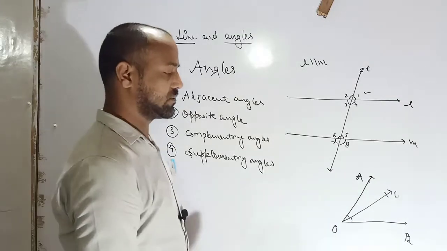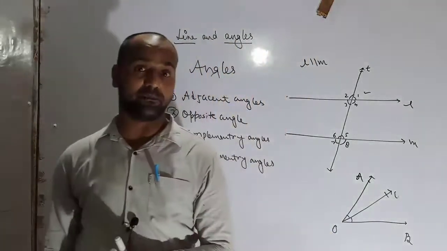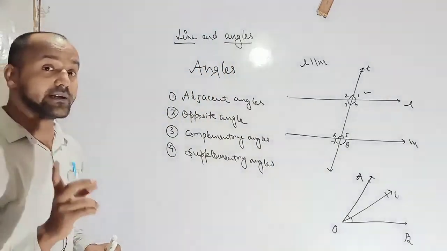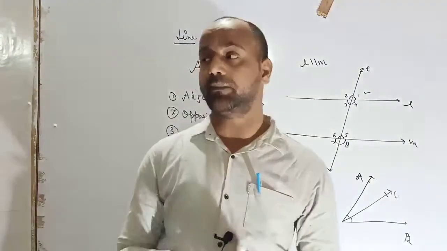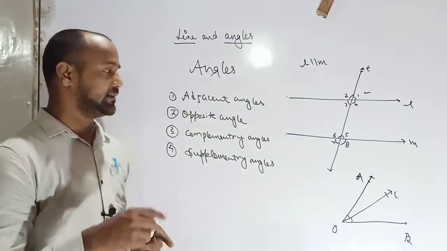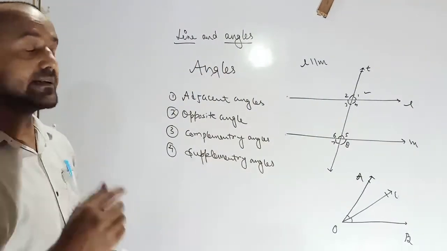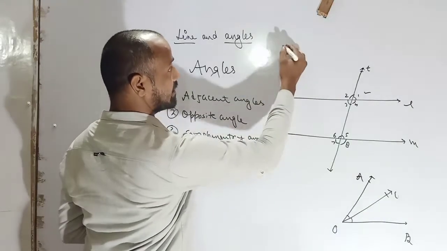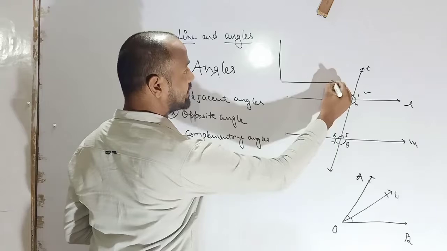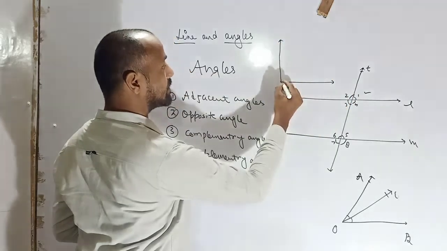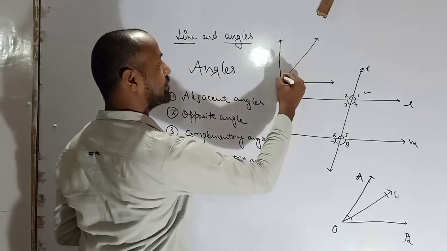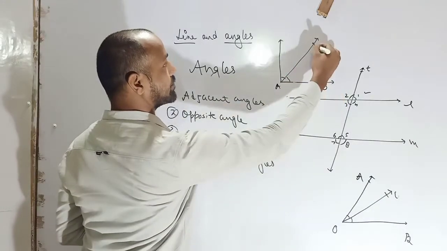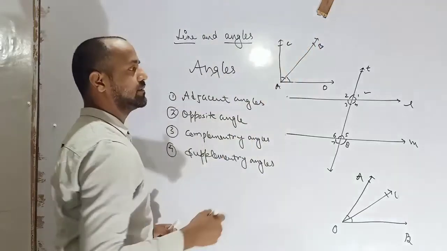Complementary angle. Two angles are said to be complementary to each other if their sum is 90 degree. Two angles are said to be complementary to each other if the sum is 90 degree. Complementary. A, O, B, C. Okay.